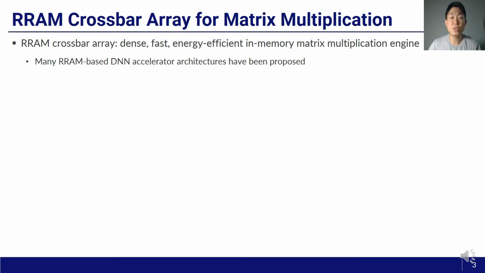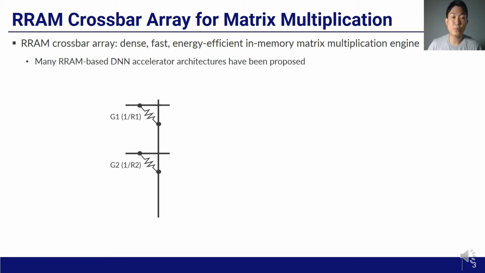I'll begin with a brief introduction on RRAM-based in-memory matrix multiplication. RRAM is a type of non-volatile memory that stores data by programming cell resistance. Usually, RRAM is organized in the form of crossbar arrays. RRAM crossbar arrays are highly dense, fast, and energy efficient as an in-memory matrix multiplication engine. Since matrix multiplication is a key primitive of DNN computing, many RRAM-based DNN accelerator architectures have been proposed over the past few years.